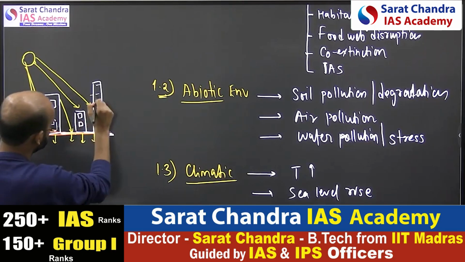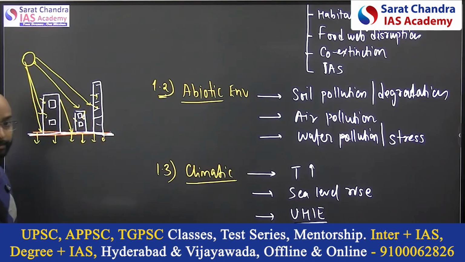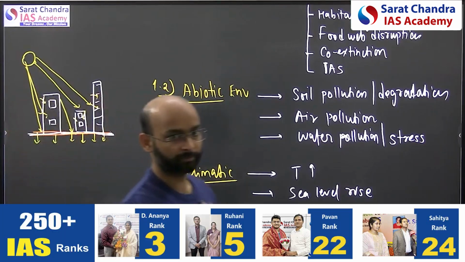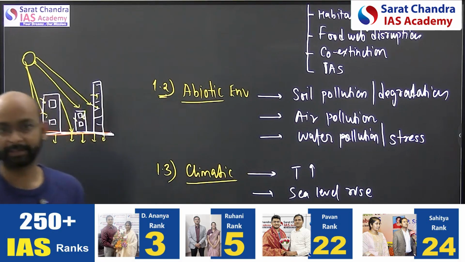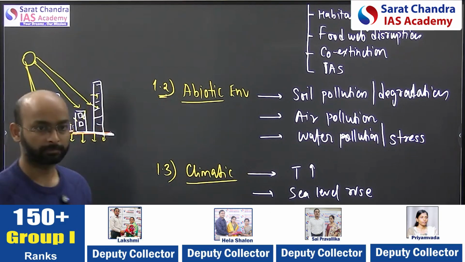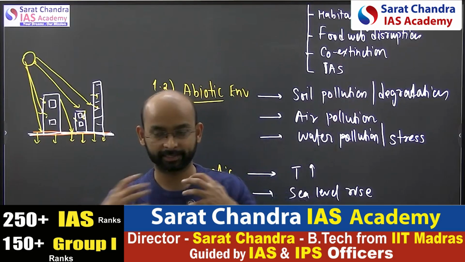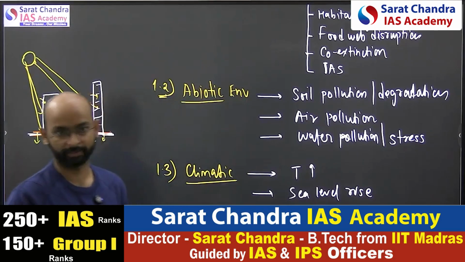Here also heat gets absorbed into these buildings, right? Secondly, after the absorption, as we know, the short wavelength is getting absorbed, and then the high wavelength infrared is released. That's the concept, right? Short wavelength enters, it gets absorbed, and the high wavelength is released. That's the greenhouse effect, right?